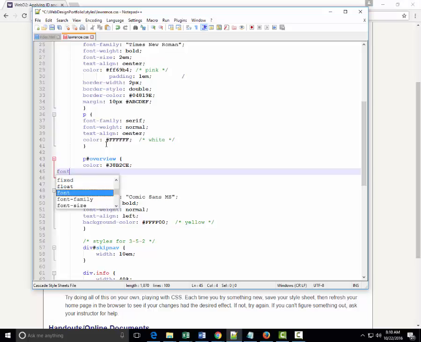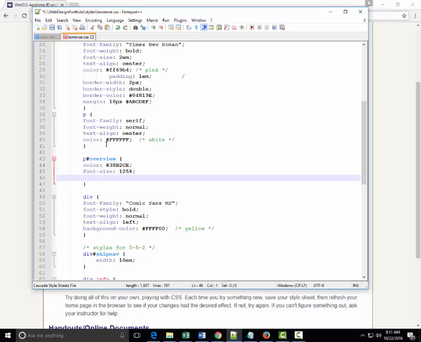I'm going to do font size 125%, like that, right? Font weight is bold, right?